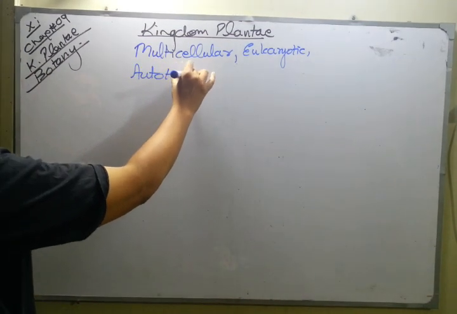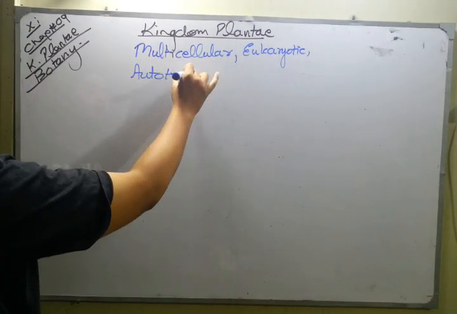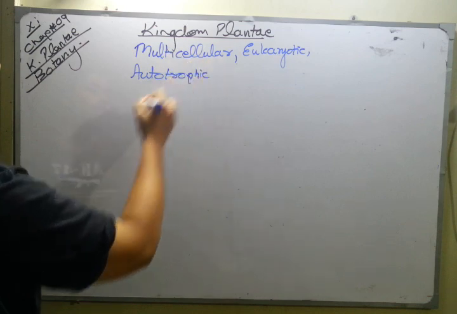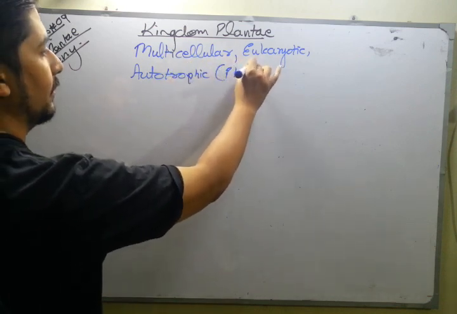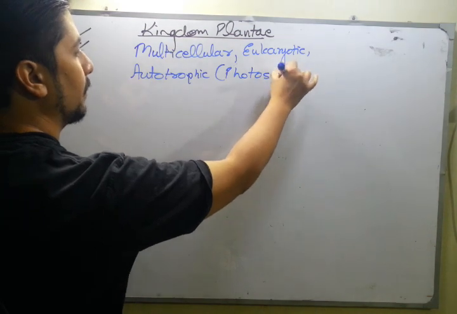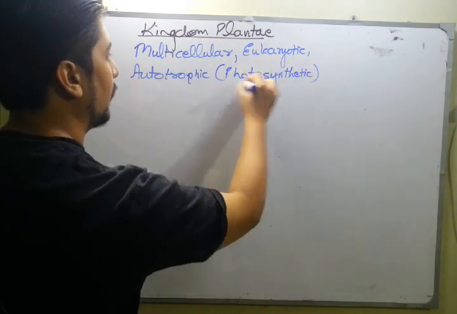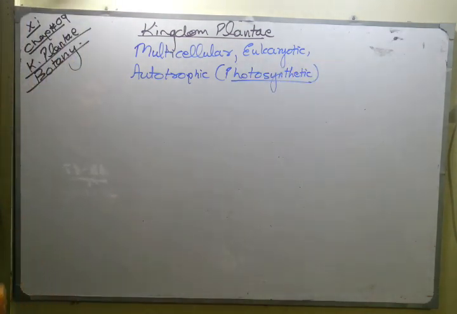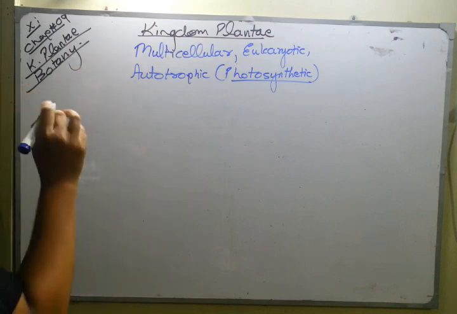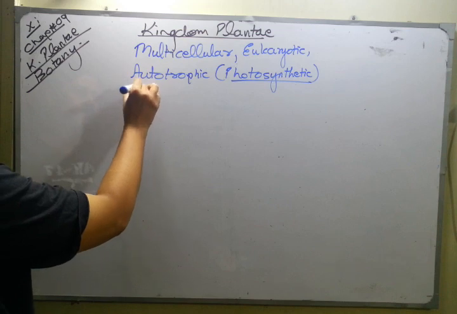By autotrophic in nature, you must know that they are photosynthetic, and if they are photosynthetic, they can prepare their own food by utilizing sunlight, and that's why they are autotrophs. And one more point which you have to add in this: